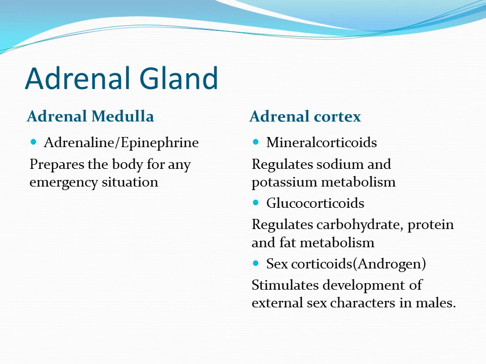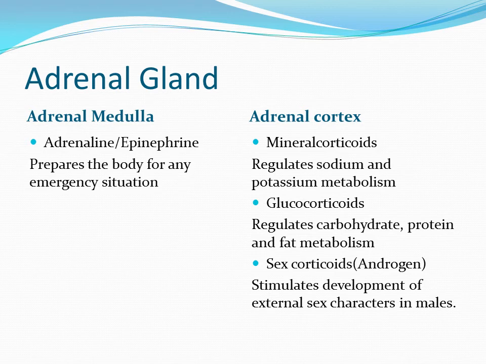The glucocorticoids regulate carbohydrate, protein and fat metabolism. The sex corticoids, for example androgen, stimulate development of external sex characters in males.